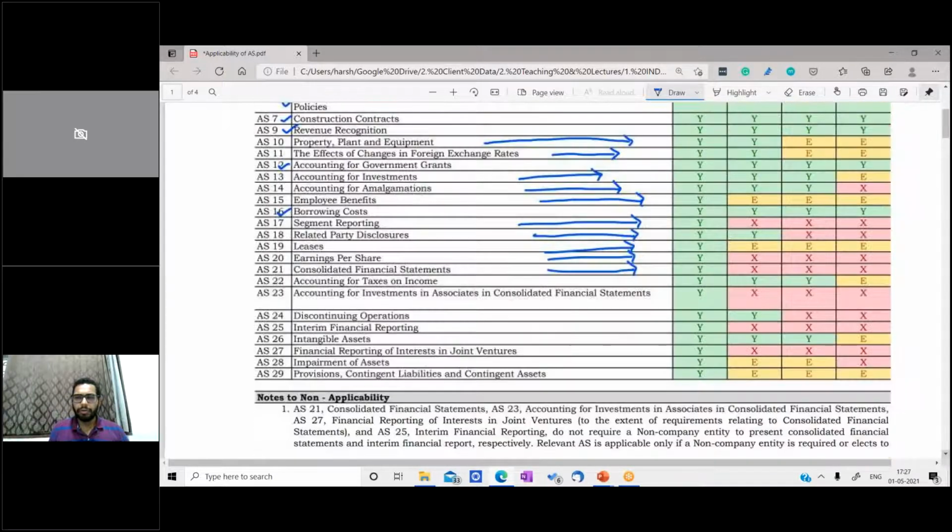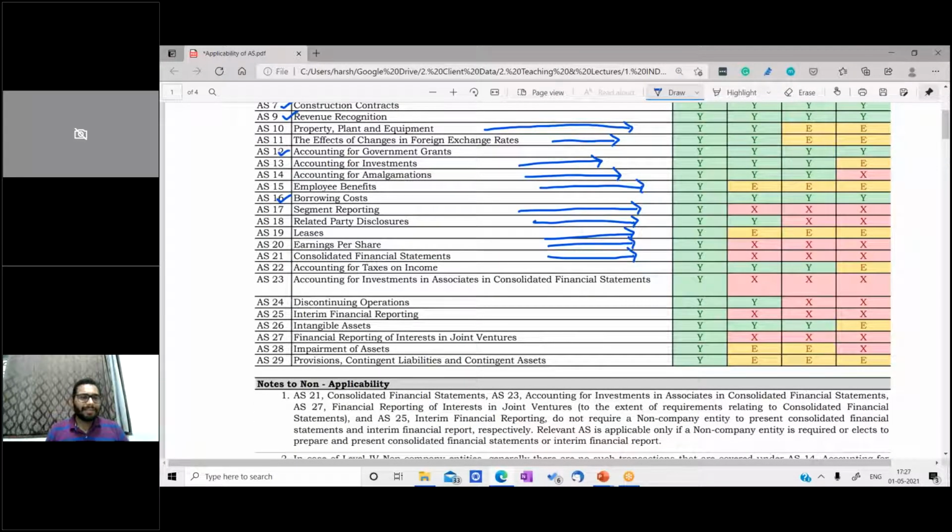Let me go further down. Taxes is also applicable to all the levels, but for level 4 there is an exemption. I'll talk about the exemption in detail. See, there is no rest of the accounting standard which is applicable to all the entities. Either it's applicable with partial exemption or it's not applicable. Let us discuss, as I told you, the non-applicability and the exemption in detail so that we can understand what is applicable and what is not applicable for the entities.